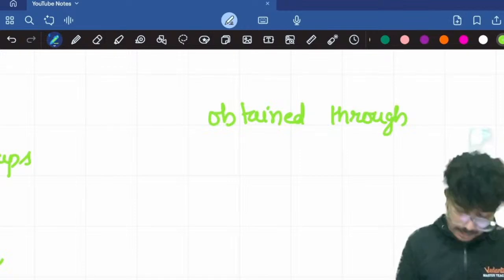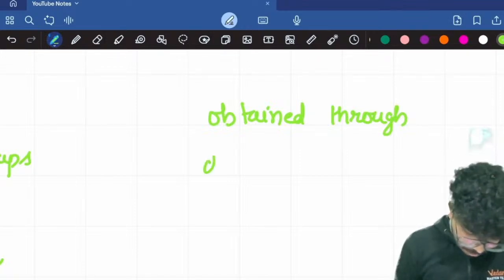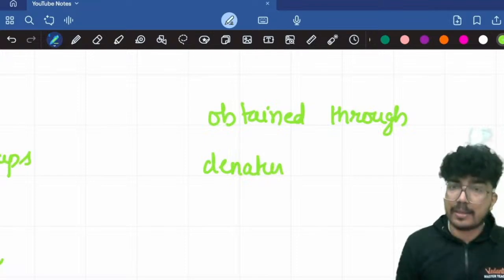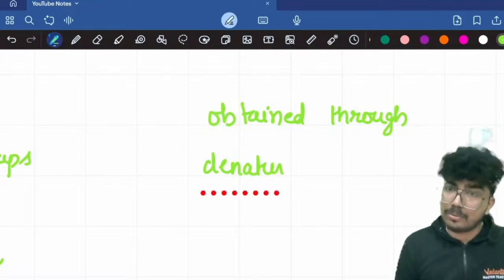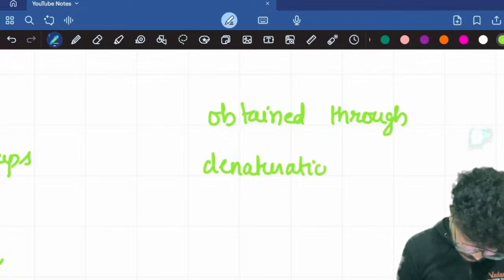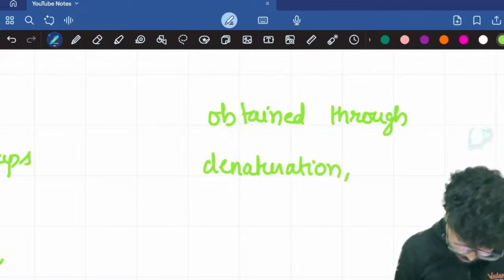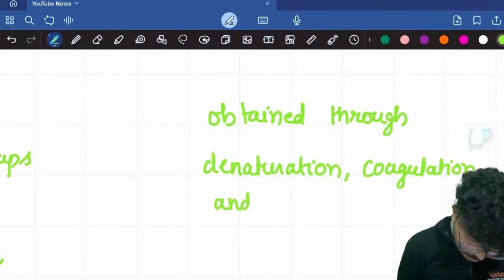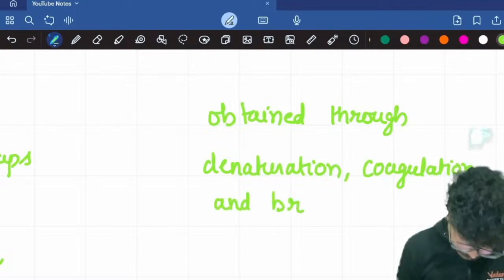Denaturation, coagulation and breakdown. When the proteins get denatured or coagulated or get digested, broken down, then you get derived proteins obtained through denaturation, then coagulation and breakdown.